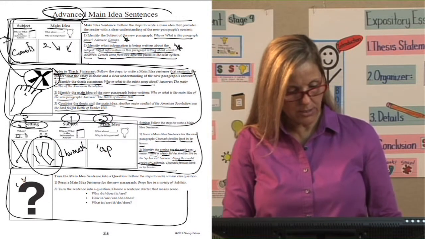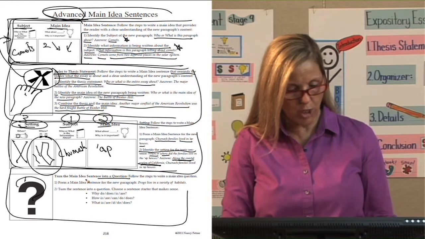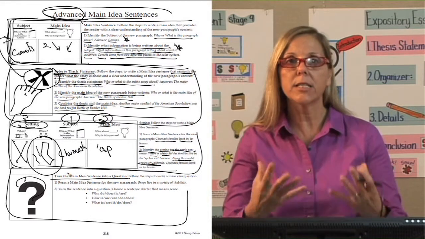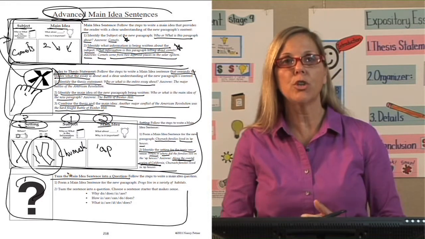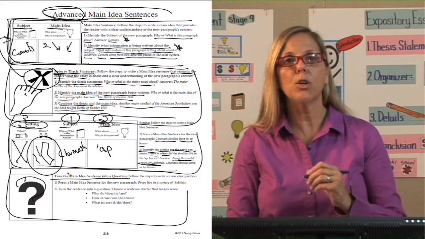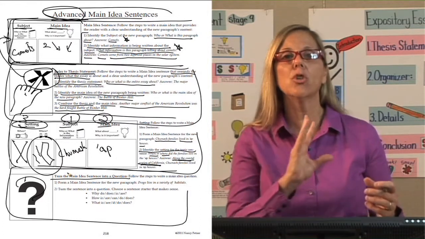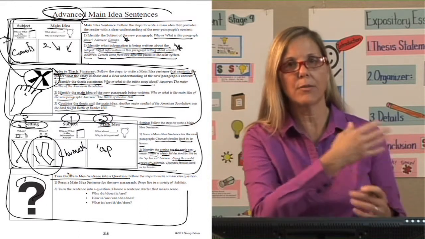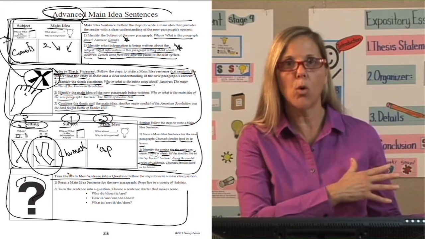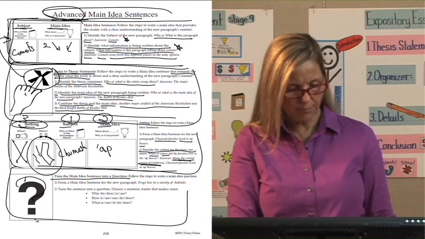The next is turning the main idea sentence into a question. And that's a nice style and technique for you to do this. I suggest that if you start one main idea paragraph in the body with a question, that you should do that with all the main idea paragraphs. It's a nice way to pull them all together. So we have our question.